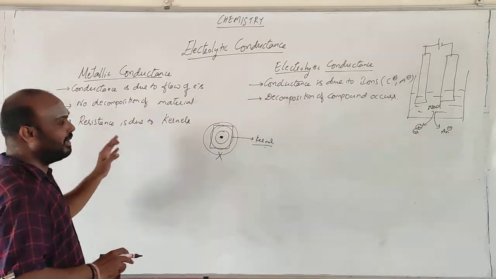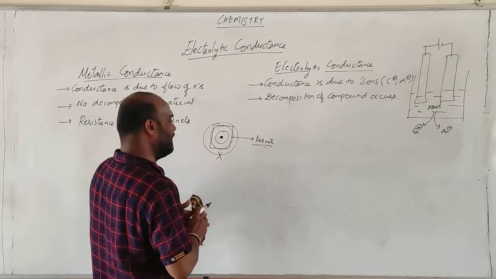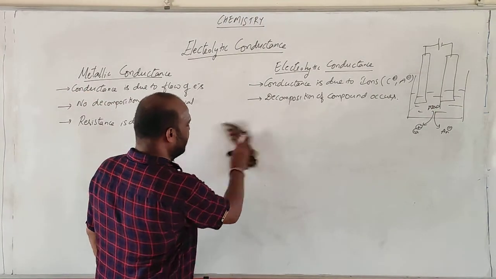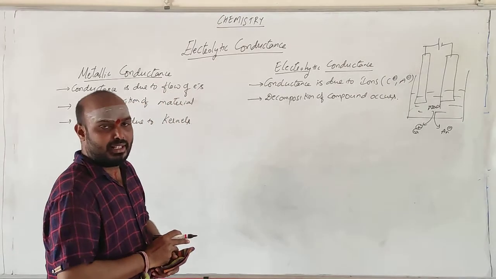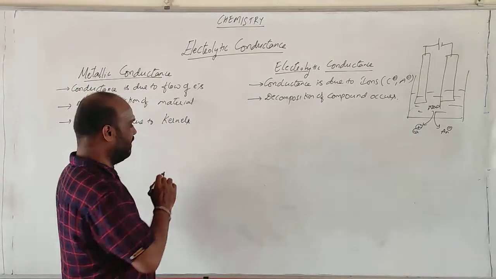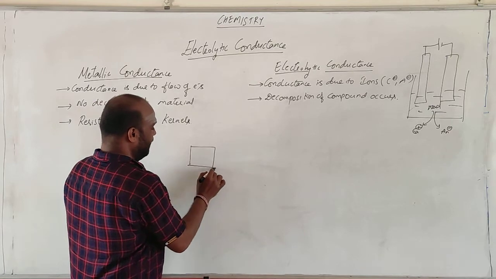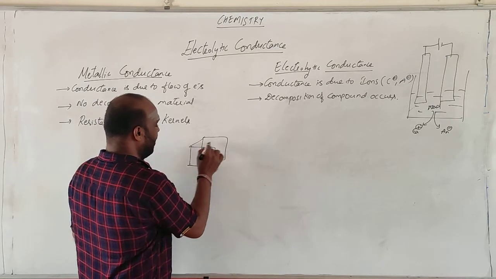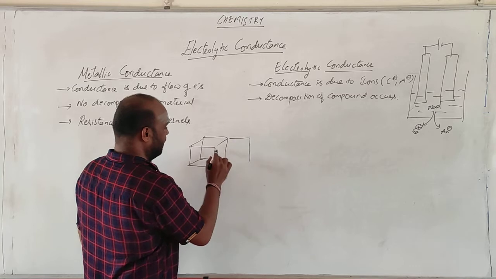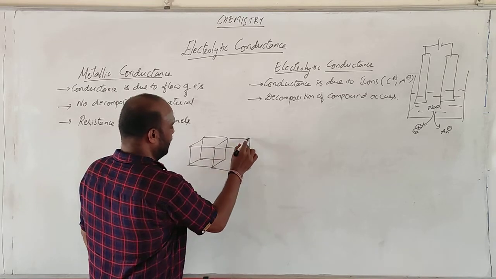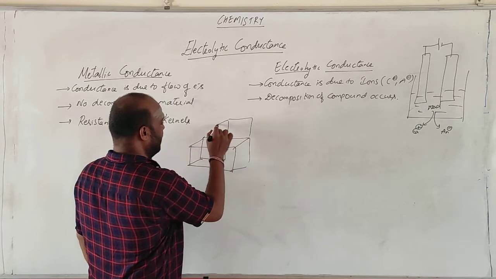So resistance, we can say in one more way. Generally any metal is a solid in structure. Let us assume copper is present like this as resistance.